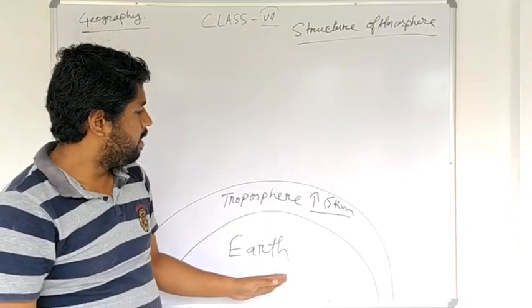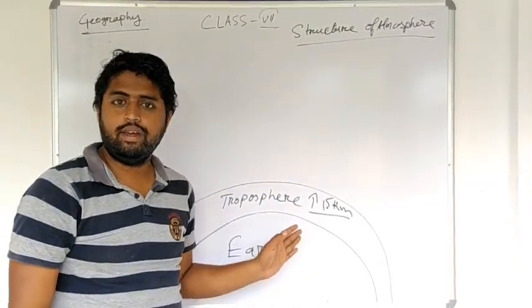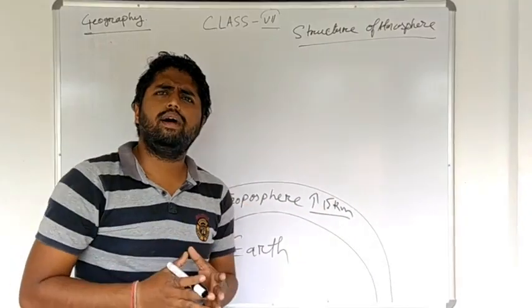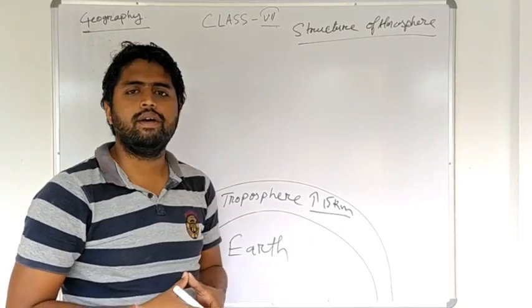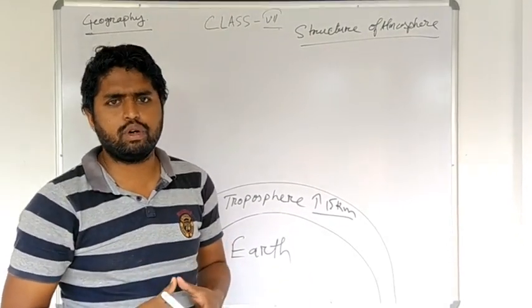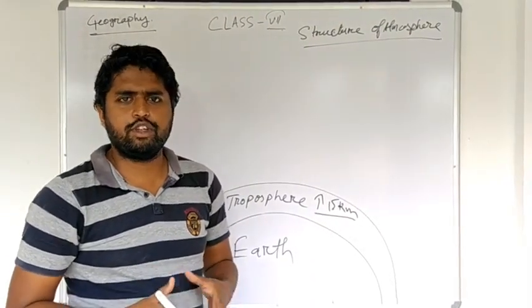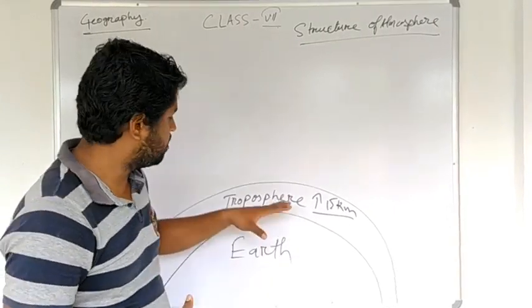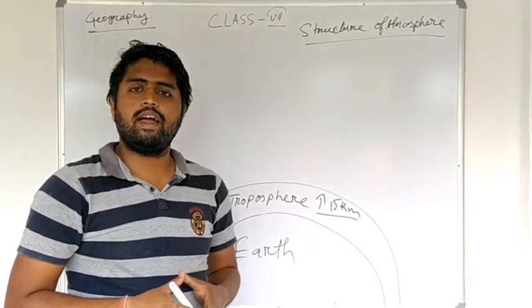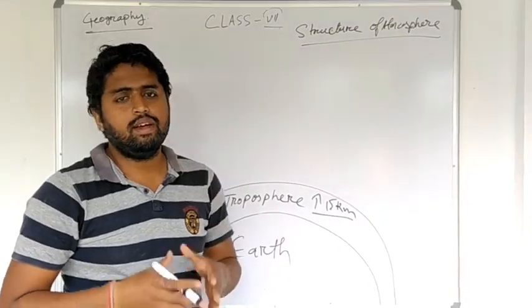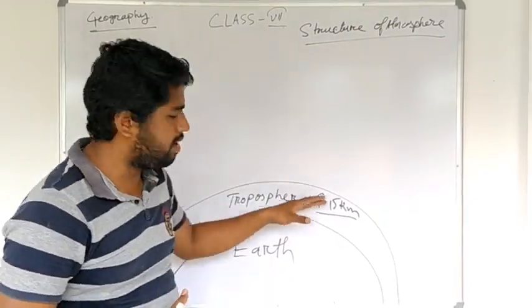In this layer, mostly all the environmental disturbance happens. Environmental disturbance means rainfall, snowfall, precipitation, etc. Everything happens in this layer itself. Also, when you look up at the sky and see aircraft fly, these aircraft also fly in this layer.